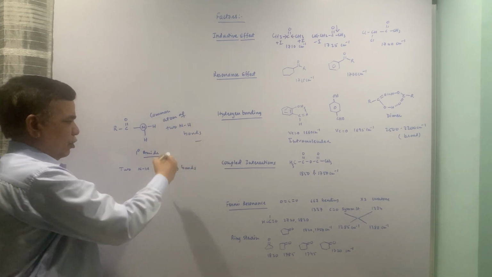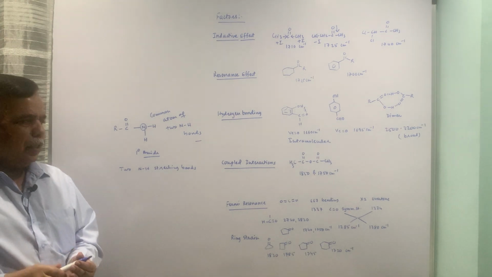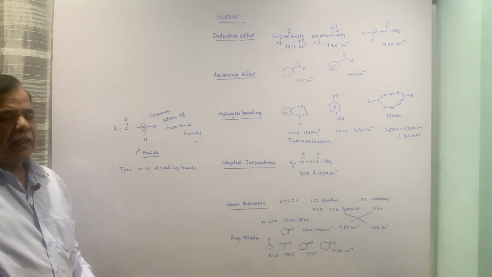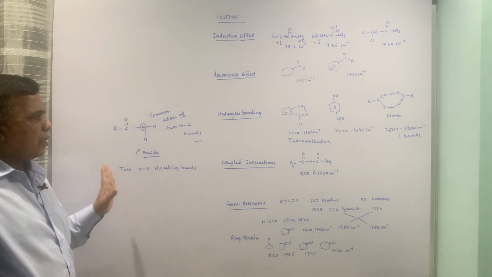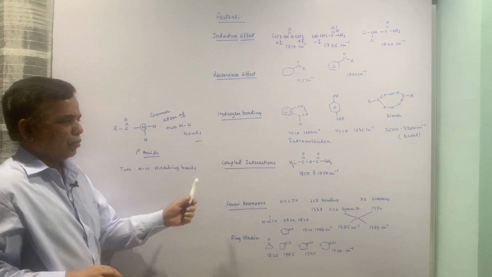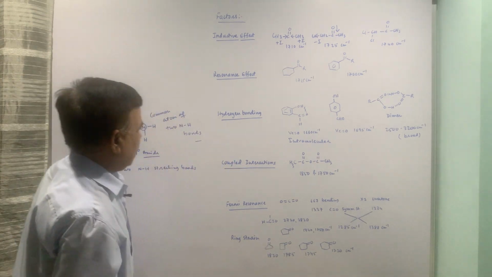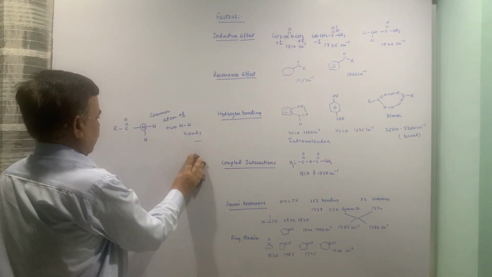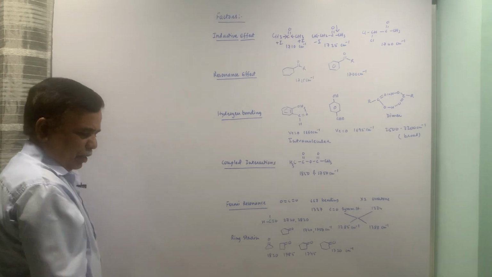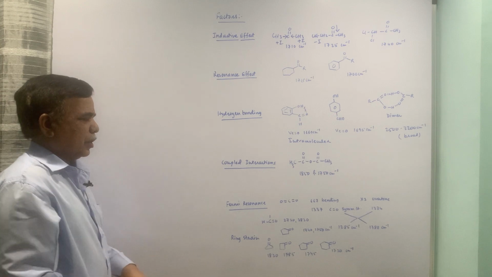So in this case also you can see that there will be two peaks, because this atom is shared by two oscillators, or two functional groups in terms of chemistry. This kind of situation will be there whenever you find that a common atom is shared by two functional groups.